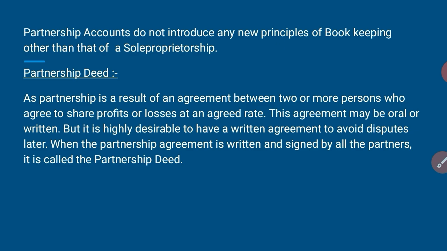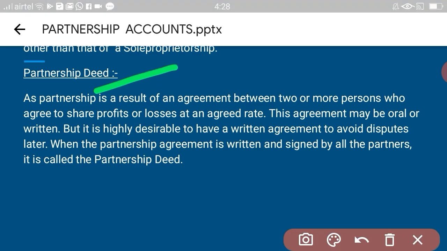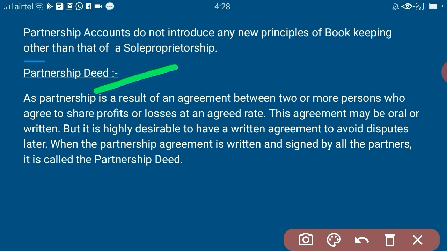Okay. Now comes the other point, that is, partnership deed. Partnership is a result of an agreement between two or more persons. So there is an agreement, isn't it? They agree to share profits and losses at an agreed ratio. And this agreement can be oral or written.